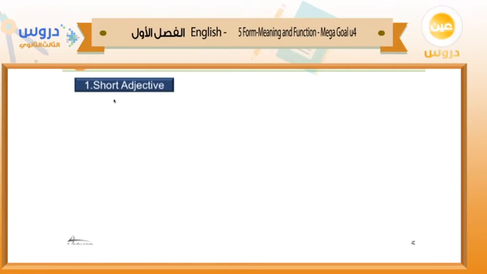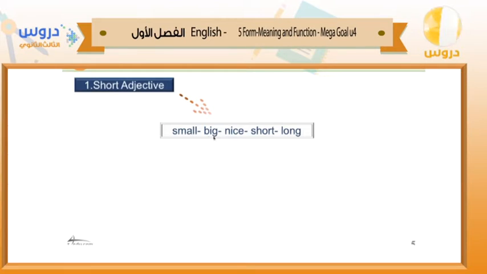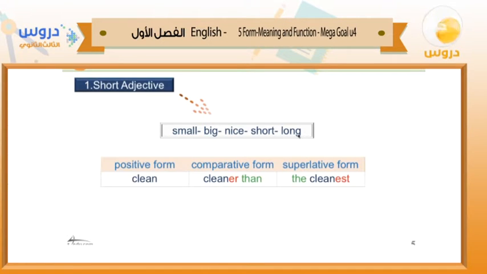First of all, we have short adjectives. We have short adjectives like what? Like small, big, nice, short, long. Why do we call them short adjectives? Because each word consists of one syllable. We pronounce it as one part: small, big, nice, short, long, one syllable.